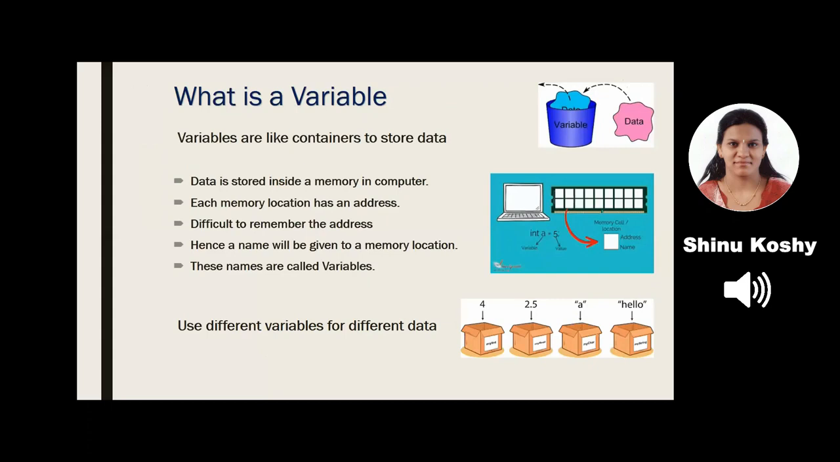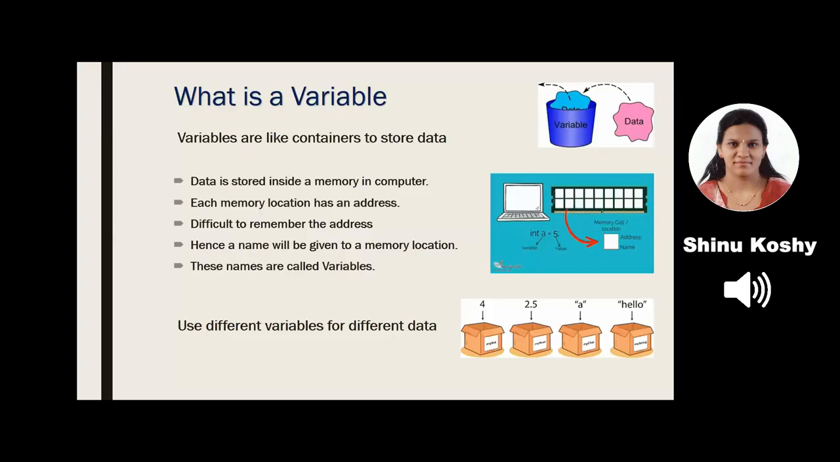Next, we look at what is a variable. Now, in order to do any calculations, that is the first number as well as the second number, we have to store this number somewhere. So we store these numbers in what is called as a variable. Variables are like containers to store data. The data is stored inside computer memory.